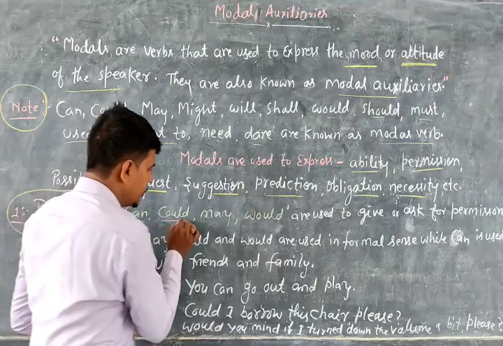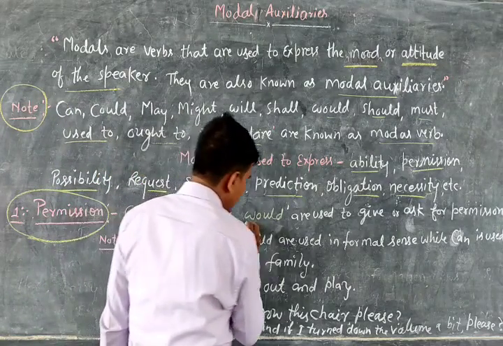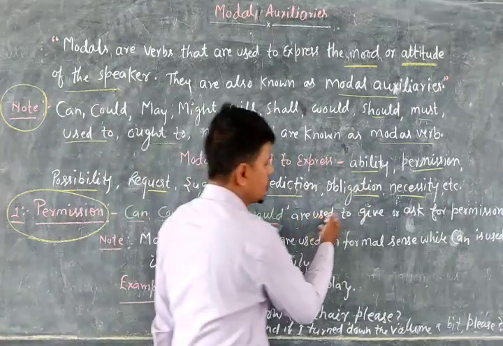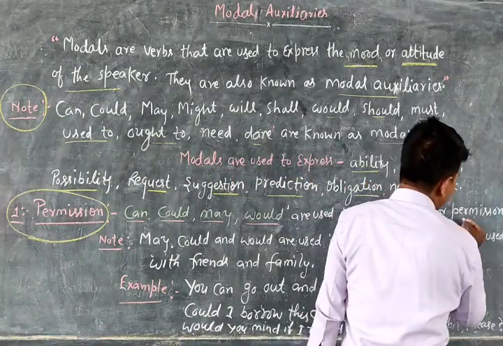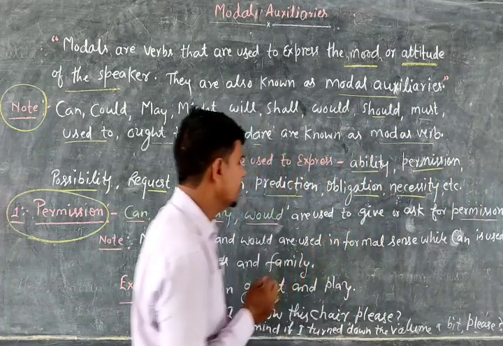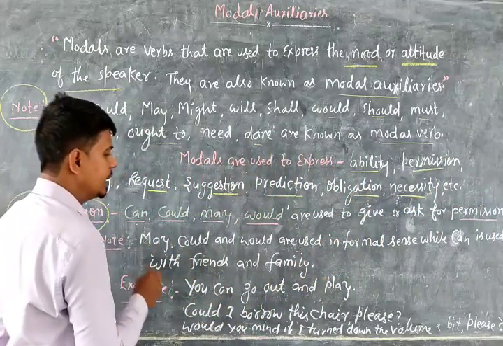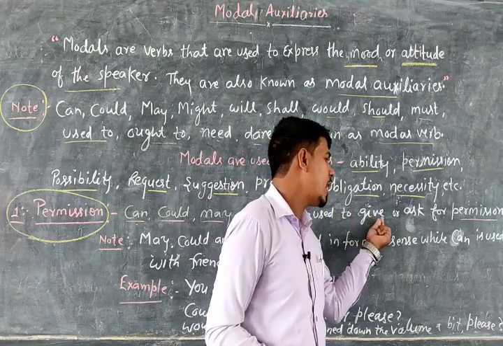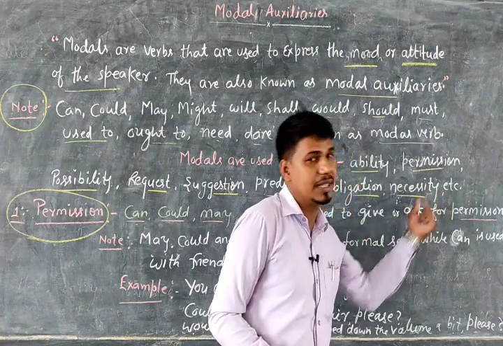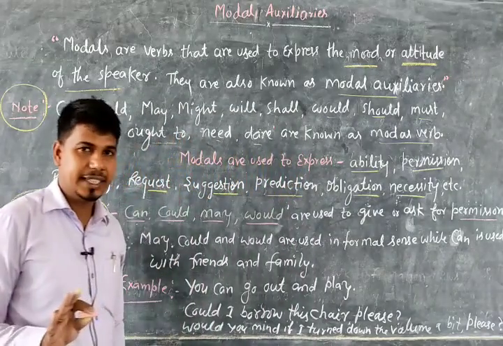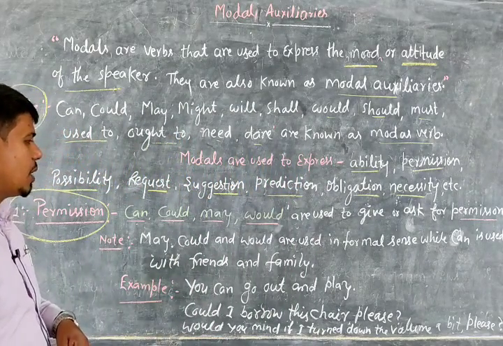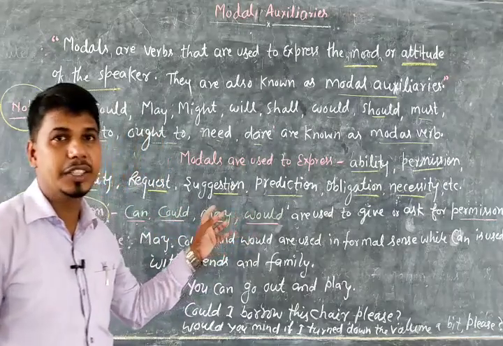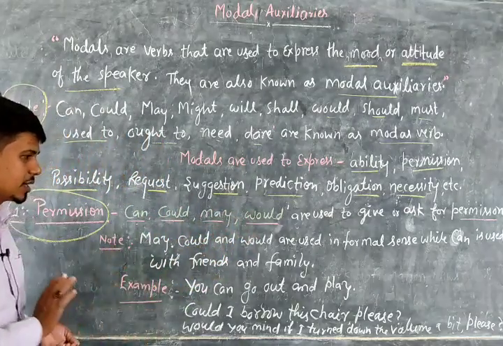Can, could, may, would. These four modal verbs are used to give or ask for permission. We use can, could, may and would either to give permission or to ask for permission. Is that clear? I hope now you are a little bit confused. Sir, we have four modal verbs, so which one can we use? Students, I have the solution.